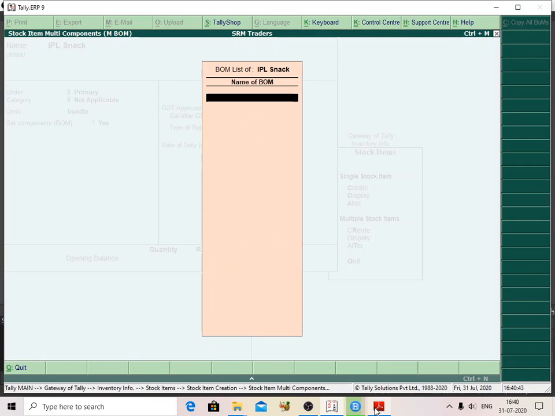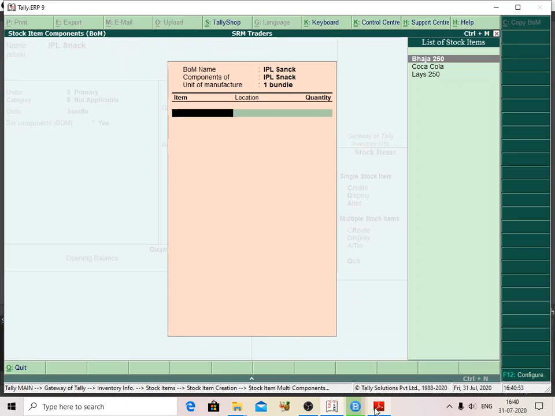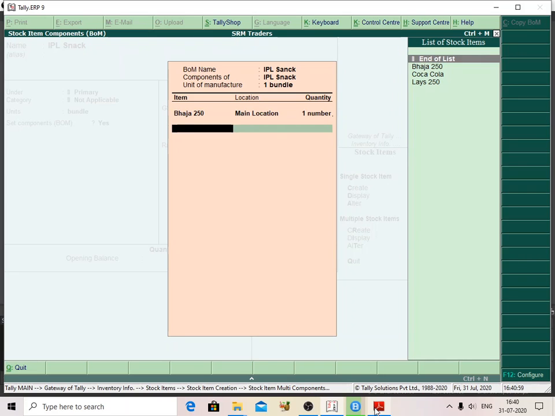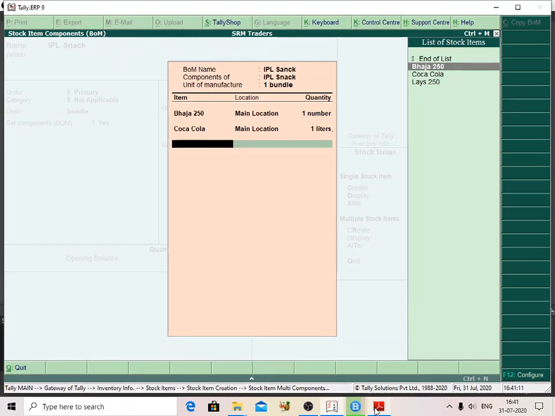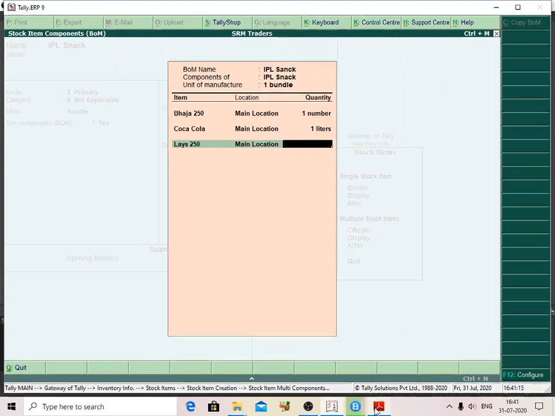What is the BOM here? IPL snack, manufacturing quantity is 1. Here the components are: location is main location, quantity 1, and bundle. The second one is Coca-Cola, also main location, 1 quantity. Lay's is also main location, 1.